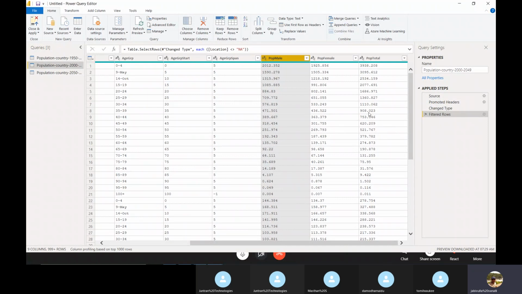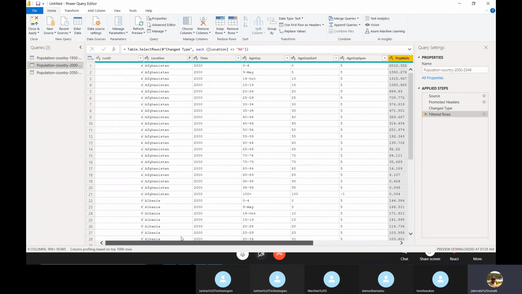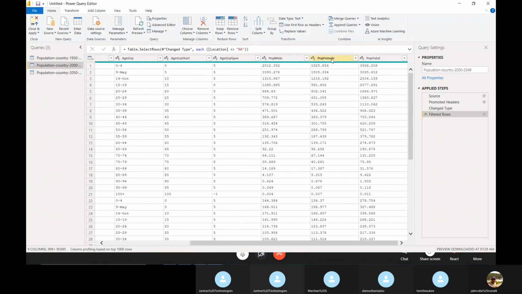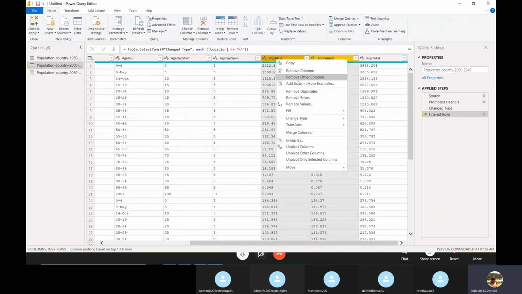Then how to do it? Select the columns you want to unpivot. I selected population male, population female, and I will take location also. So three columns selected, then right click here, unpivot columns.